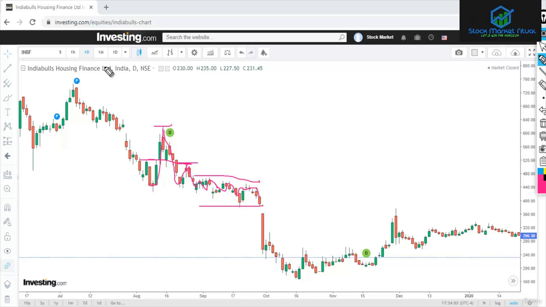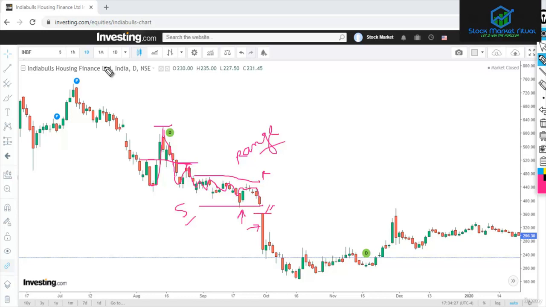You can see that there is a range which was consolidating for some time, and this is a support on the lower side, and on the upper side we find a resistance. So the next day the price opens with a gap down.